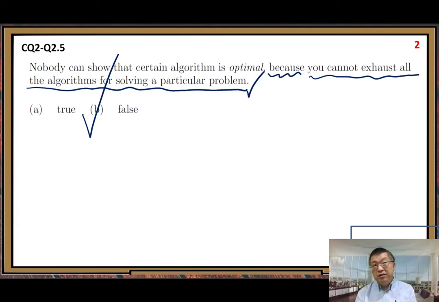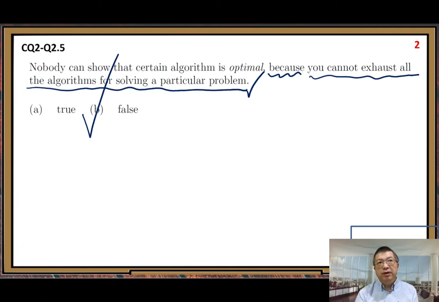So then you may feel something could be wrong. Why? The because part is correct, then the whole statement is wrong. So let me explain that way. The because part, nobody can exhaust all the algorithms for solving one particular problem. So that's completely correct.